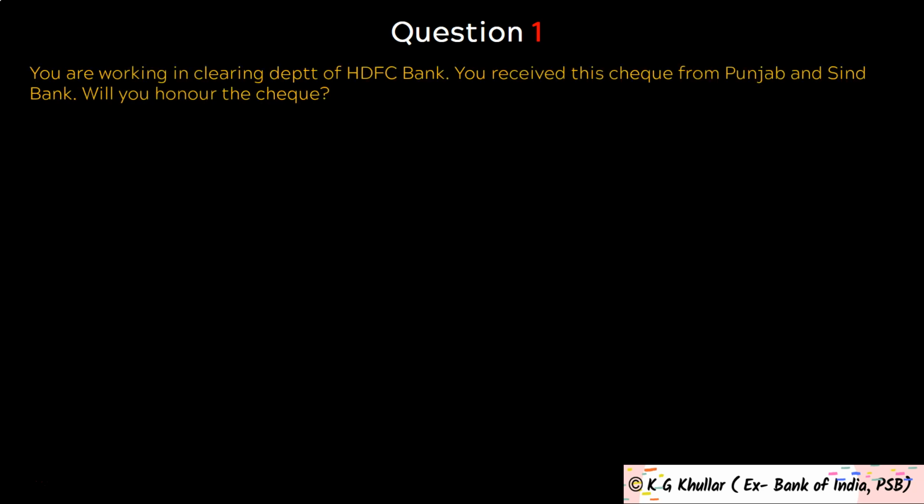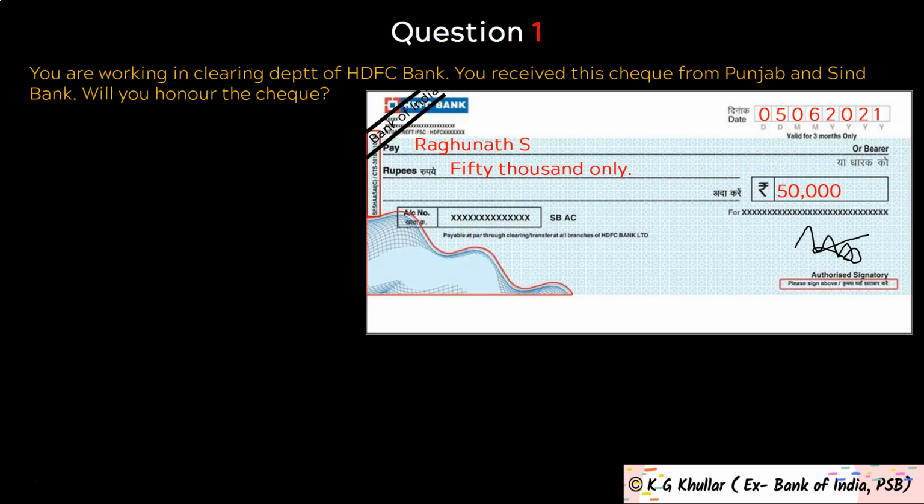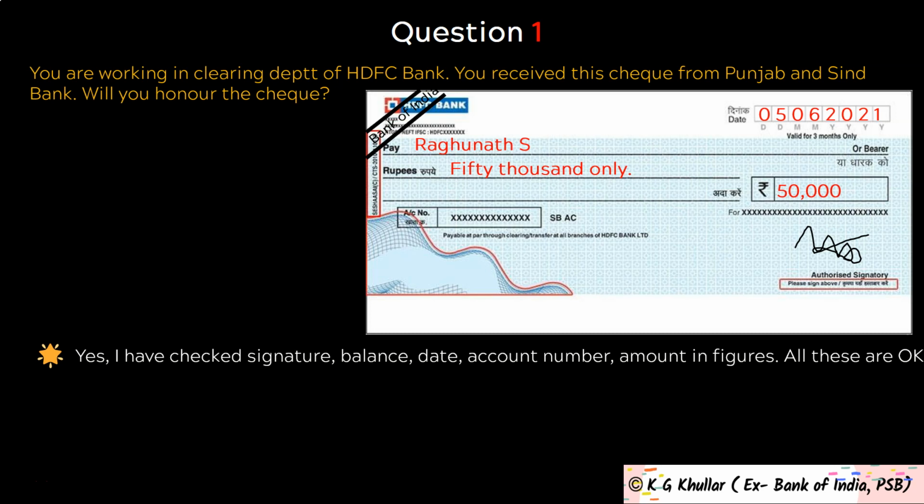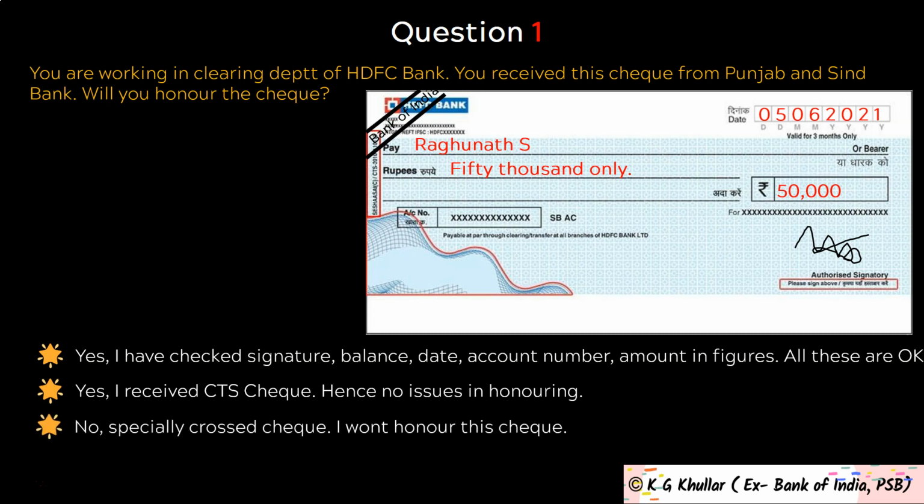And the first question is, you are working in the clearing department of HDFC Bank. You received this check from Punjab and Sind Bank. Will you honor this check? And these options are given to you. First option is, yes, I have checked signature, balance, date, account number, amount in figures, all are okay. Then second option is, yes, I received a CTS check, hence no issues in honoring. Then third option is, no, this is a specially crossed check, I won't honor this check. And last option D is, no, crossing is not correct.